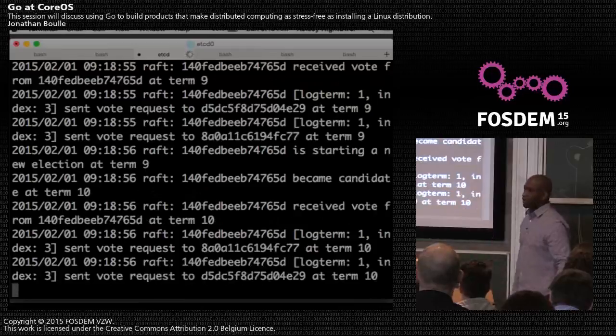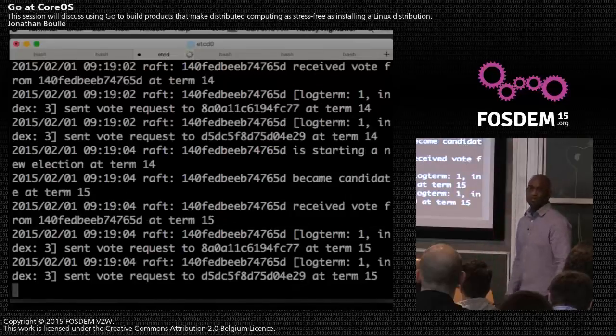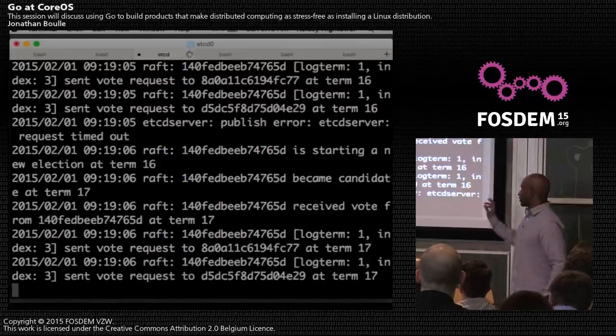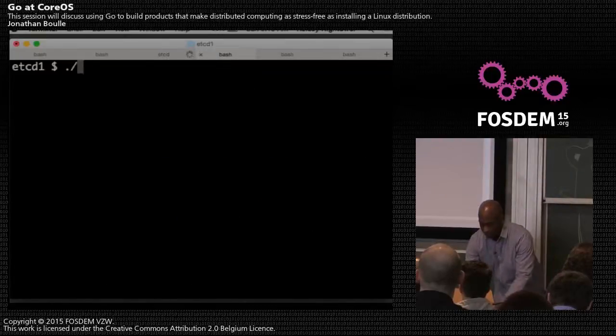We just use a simple Go logging package. We kind of gave up on complicated packages like glog. We just log to standard error, and we let tools like systemd route those logs to a central place. So no more debating on how logs should be formatted. So I'll start up the next node.